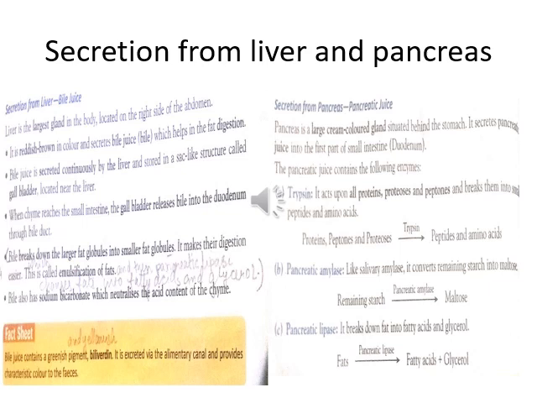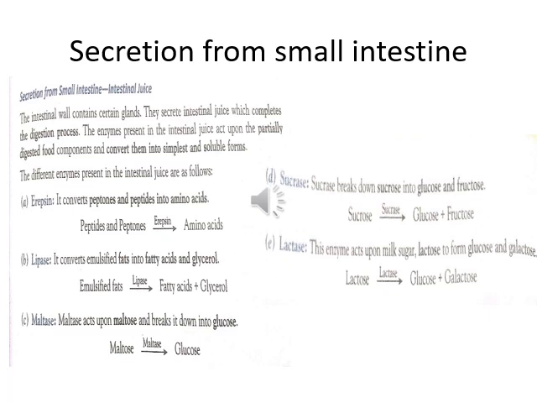Now pancreatic lipase. Lipase is a fat digesting enzyme. Clear? It tries to break down fats into fatty acids and glycerol. Now the secretion from the small intestine: we have already discussed the bile juice and the pancreatic juice. Now we are going to discuss the third, that is intestinal juice.